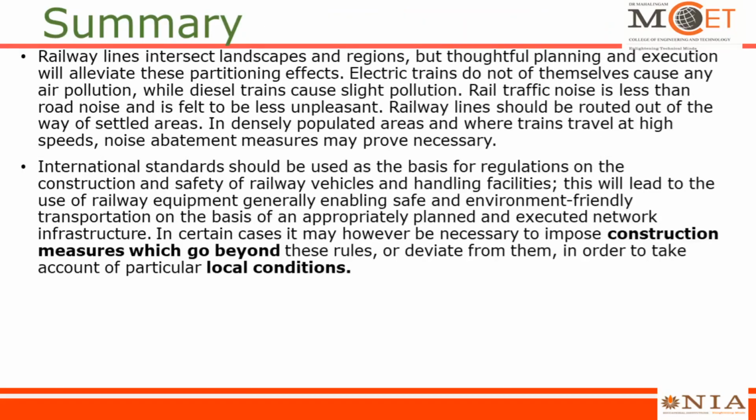So, coming to the summary, railway lines intersect landscapes and regions, but thoughtful planning and execution will reduce or remove these partitioning effects. Electric trains do not themselves cause any air pollution, while diesel engines can cause pollution. Railway traffic noise is less than road noise and is felt to be less unpleasant. Railway lines should be routed out of the way of settled areas. In densely populated areas and where trains travel at high speeds, noise abatement measures should be provided.